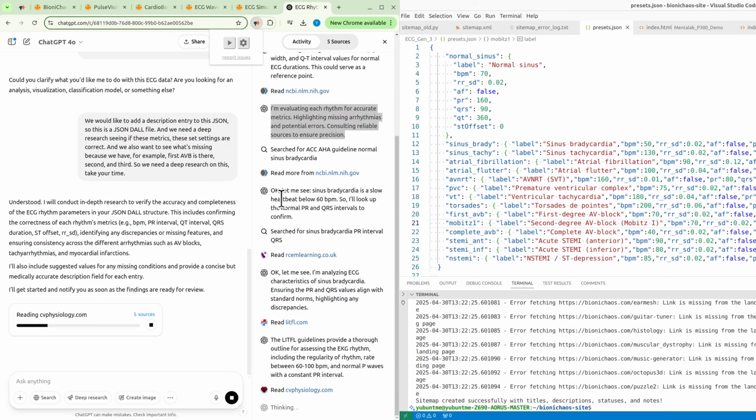Okay, let me see. Sinus bradycardia is a slow heartbeat below 60 BPM. So, I'll look up the normal PR and QRS intervals to confirm. I'm analyzing ECG characteristics of sinus bradycardia, ensuring the PR and QRS values align with standard norms, highlighting any discrepancies.